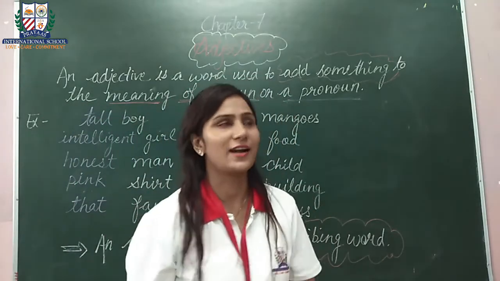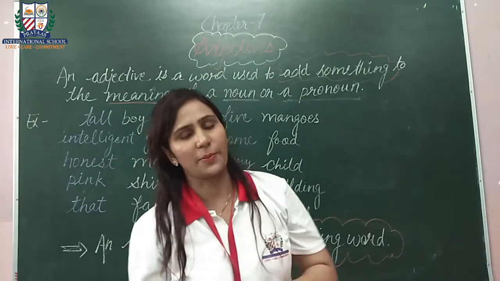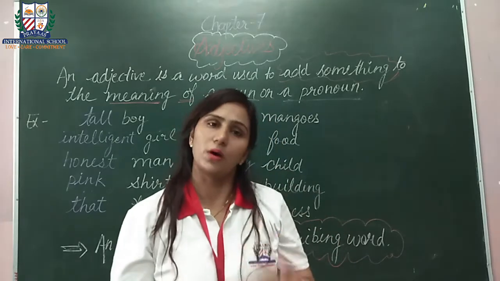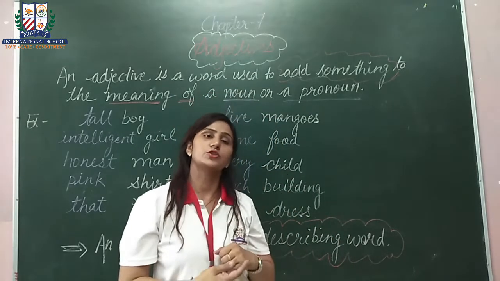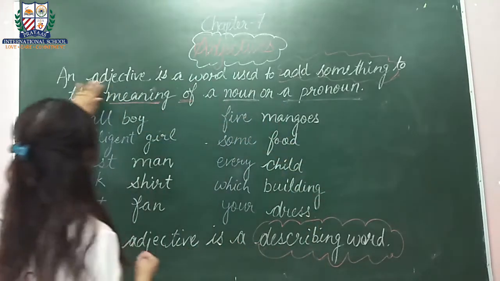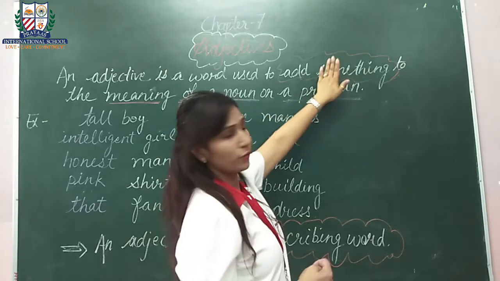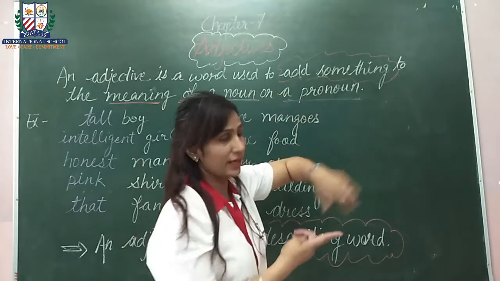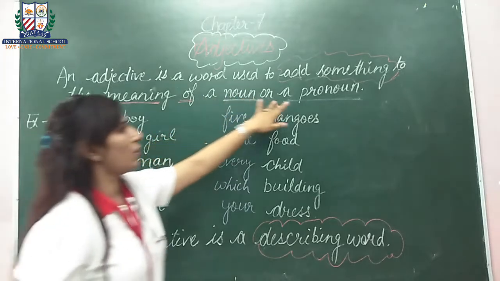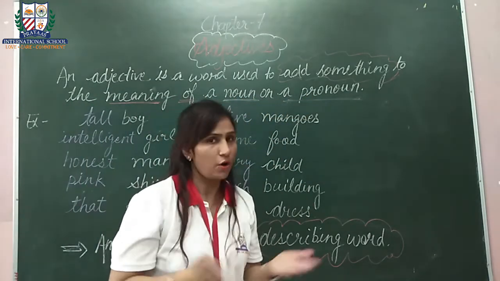Today we are going to start our chapter 7, that is adjectives. What do you understand by adjectives? What are adjectives? An adjective is a word which adds something to the meaning of a noun or a pronoun. Let's start. An adjective is a word used to add something. What does an adjective do? An adjective adds something to the meaning of a noun or a pronoun. It adds something to the meaning of a noun or a pronoun.